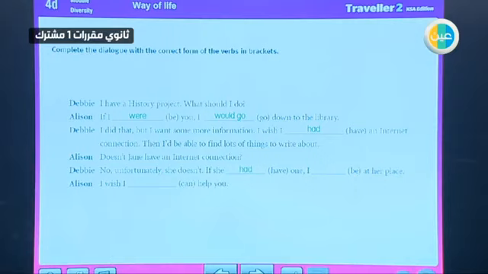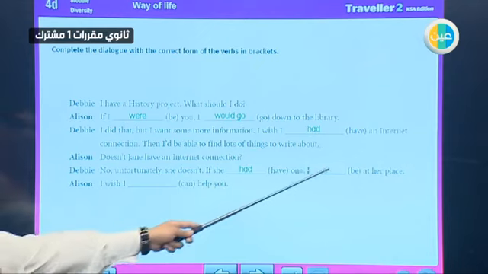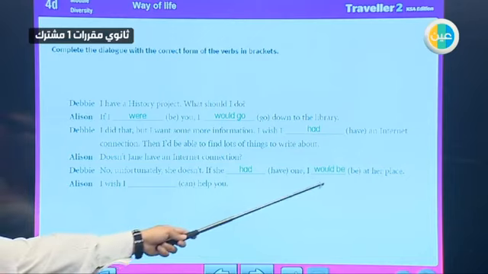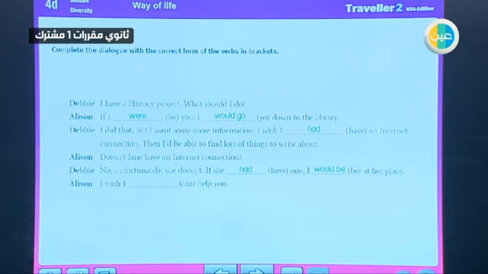If she had, because it's type 2, so we use the past tense. I would be, because it's would or could, and the base form. This is the type 2 that we had today.